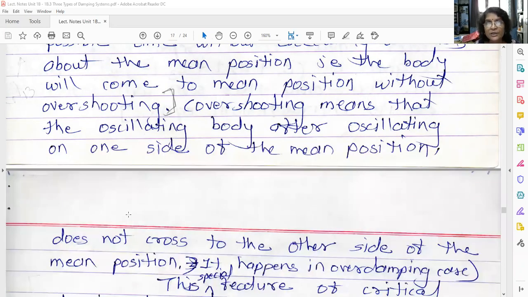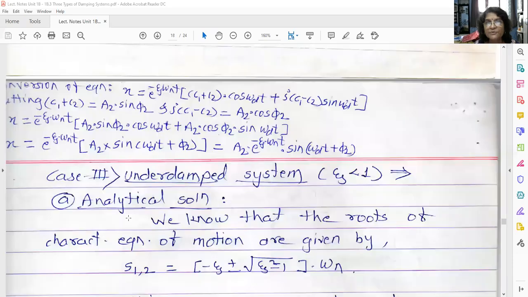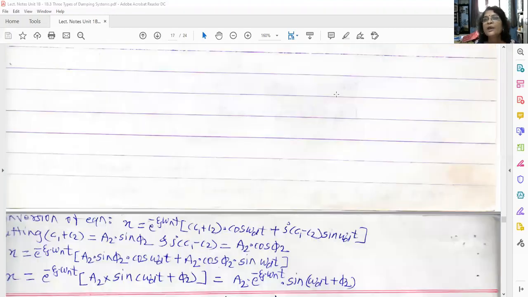So in the next lecture we are going to study a very important type of system, that is the underdamped system, which has 90% weightage of your damped system cases. Okay, I will stop here now.